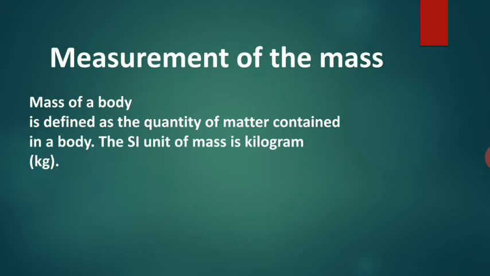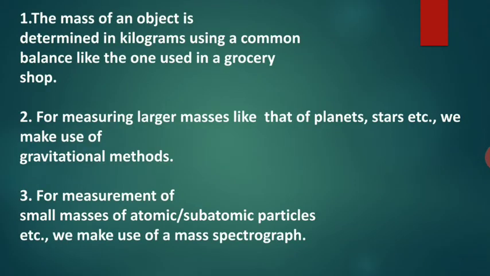Measurement of mass. Mass of a body is defined as the quantity of matter contained in a body. The SI unit of mass is kilogram or kg. The mass of an object is determined in kilograms using a common balance, like the one used in a grocery shop.